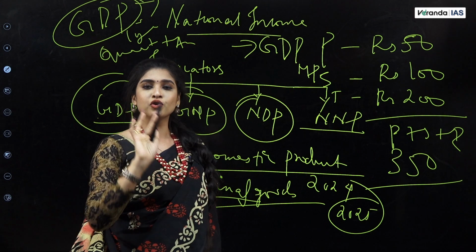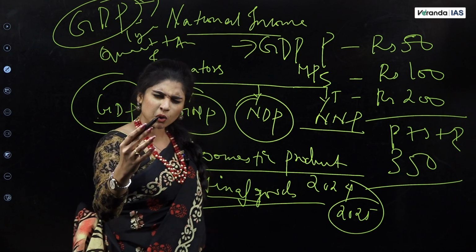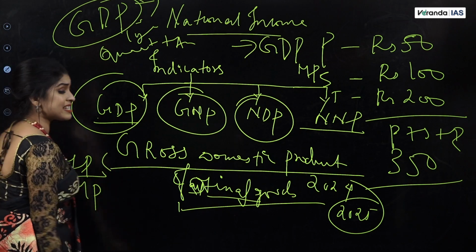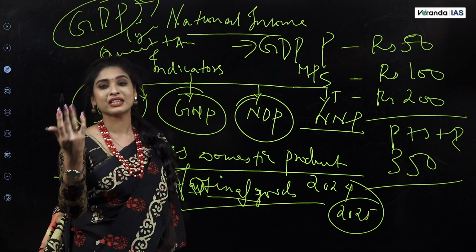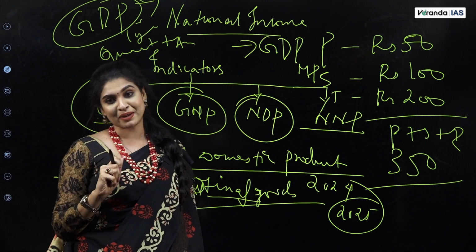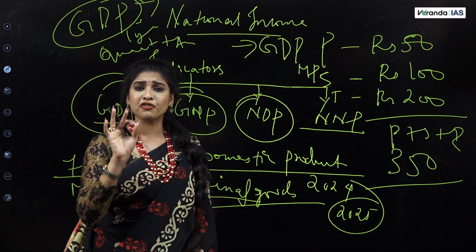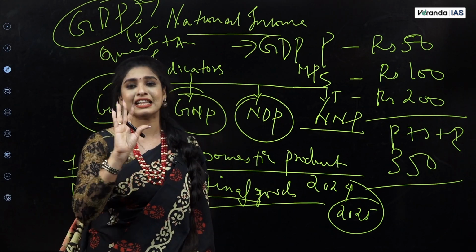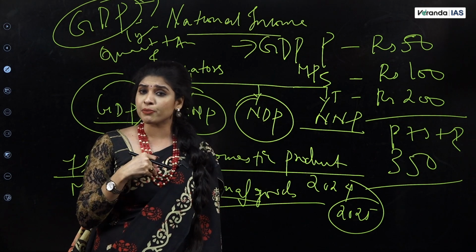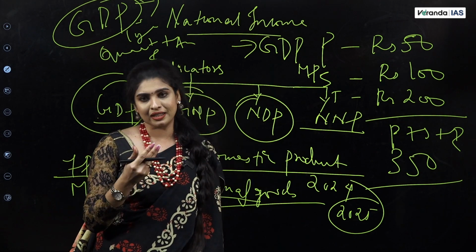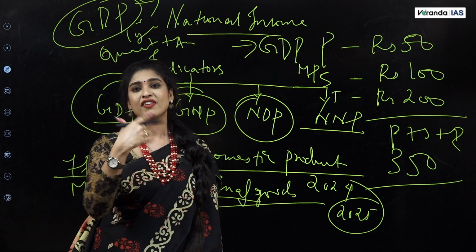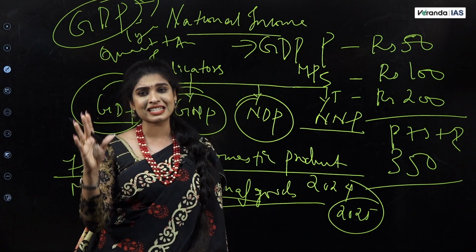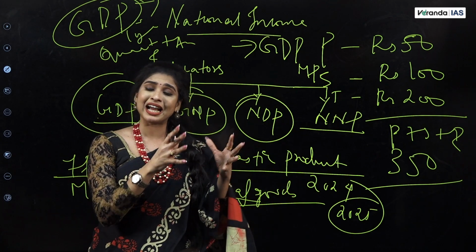Now, for that, you should know what is factor price and market price. Let's quickly, in 30 seconds, see what is factor price and what is market price, or let's say factor cost and market price. Both are same. Factor cost or factor price means, in simple terms, the price from the point of view of the producer. For example, I am producing a leather shoe. Now, when I produce the leather shoe, the raw material is leather. I need laborers to work for it. அதுக்கு நான் wages கொடுப்பேன். Then my electricity charges, rent charges, all these things I take into consideration. அதுக்கப்புறம் I'll fix a price for it.